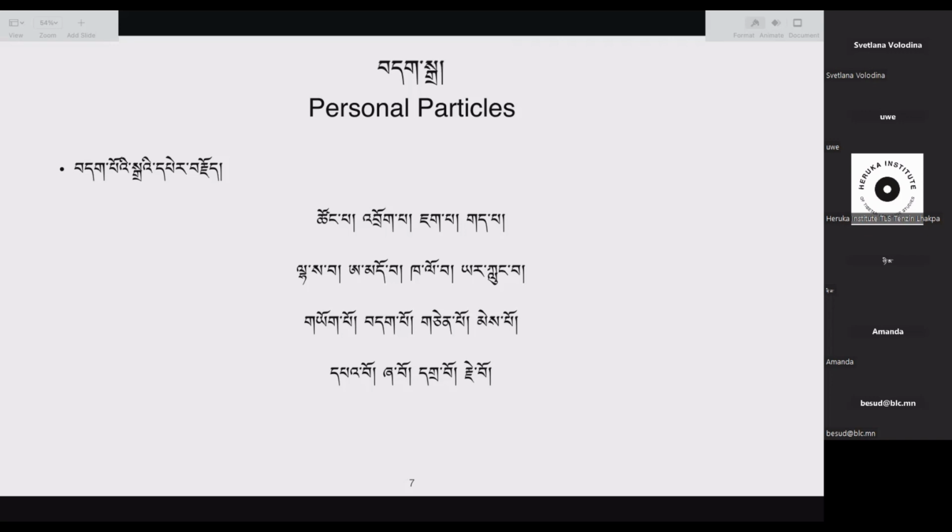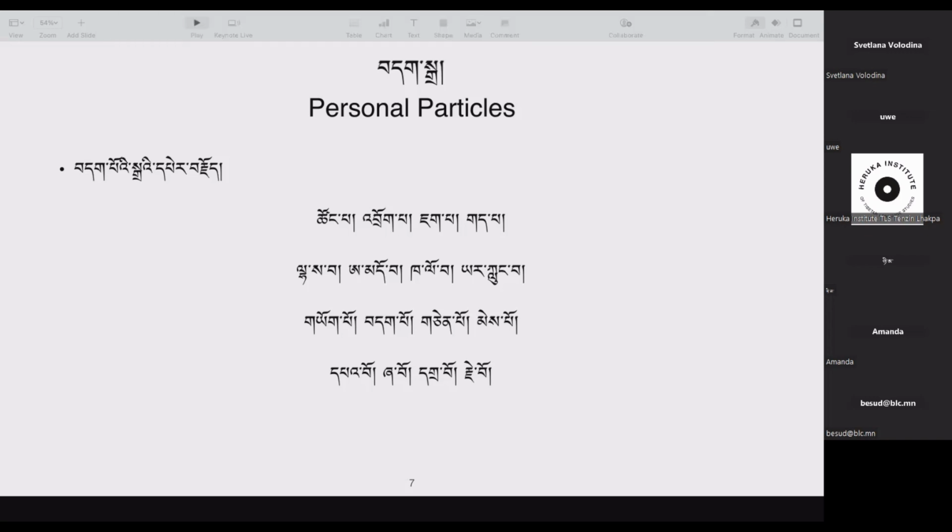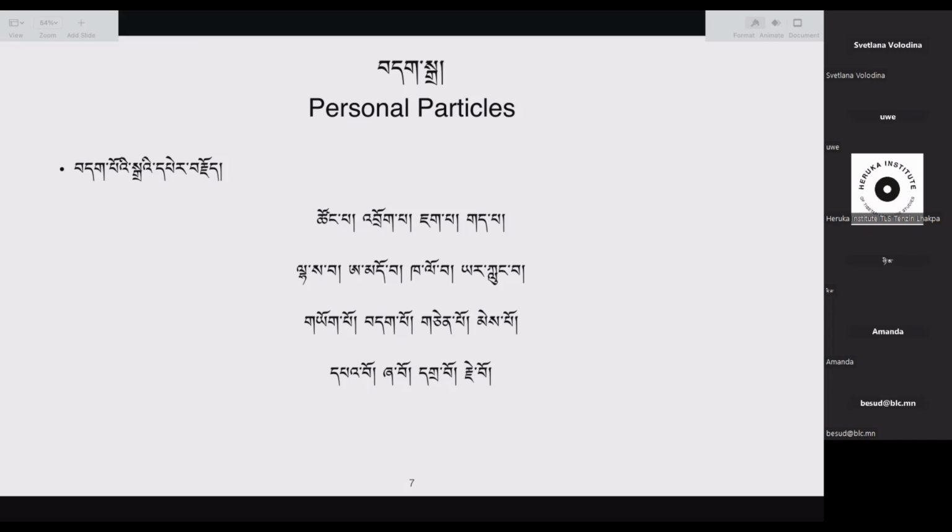Then with wa, we have said that it follows an odd number of syllables. So hasawa. Hasawa, 3 syllables, which means a person from Lhasa. Amdowa. Now this we have already covered in previous lessons. Why Amdo?